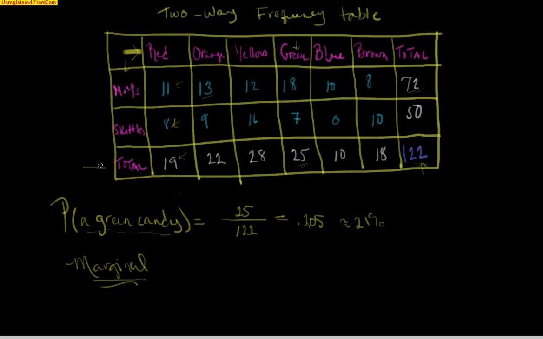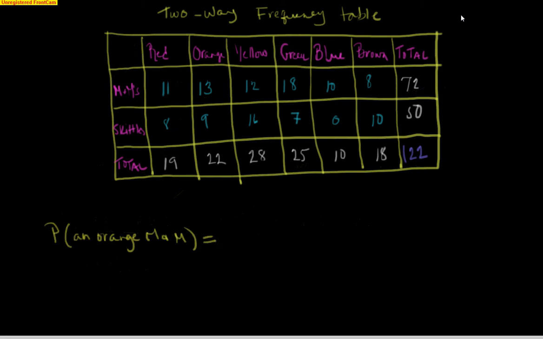You took the 25 in your margin here of totals out of your total possible outcomes. All right. Okay, let's try another one. In this one, let's find the probability of an orange M&M.